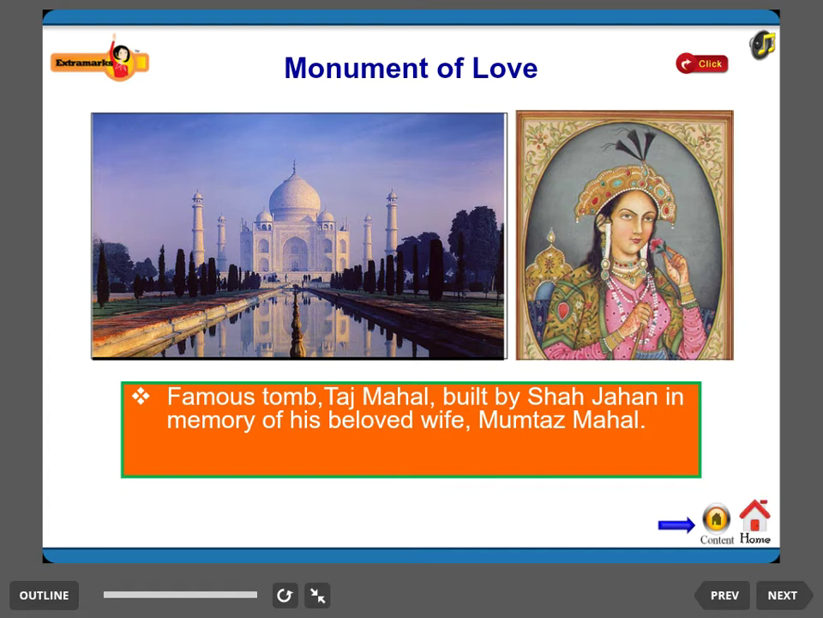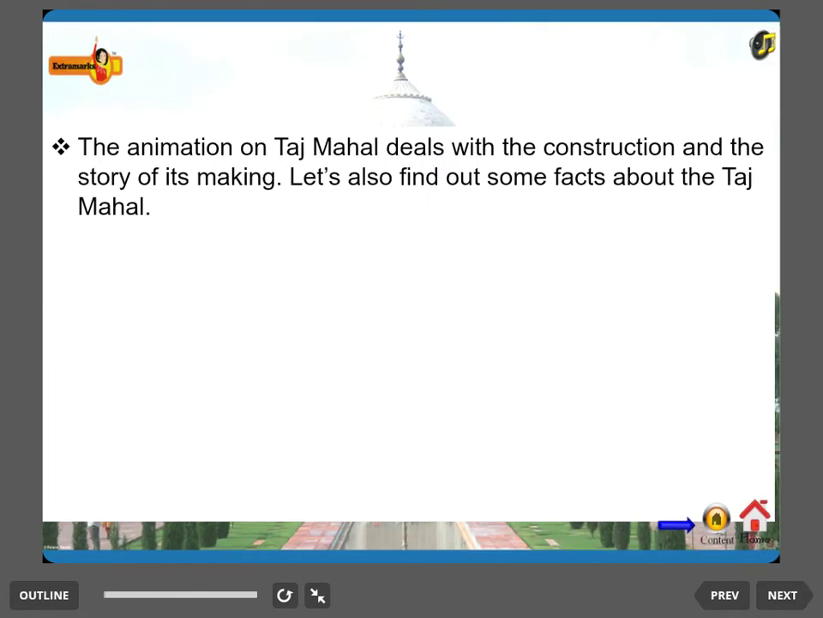Monument of Love. The most famous tomb, Taj Mahal, was built by Shah Jahan in the memory of his beloved wife, Mumtaz Mahal. The following animation deals with the construction and story of its making. Let us also find out some facts about the Taj Mahal.